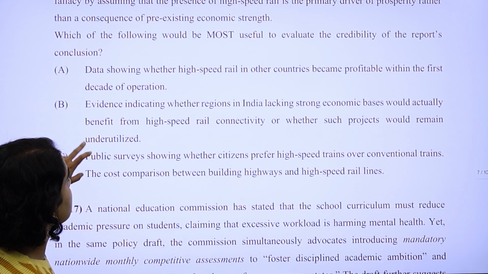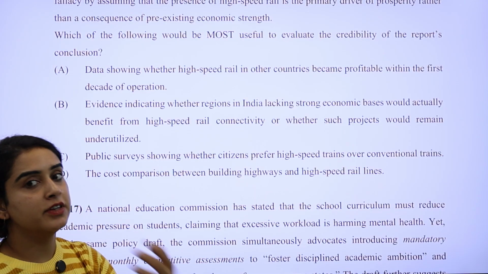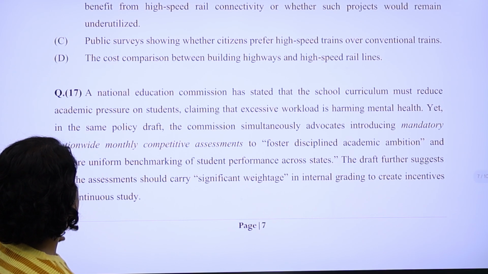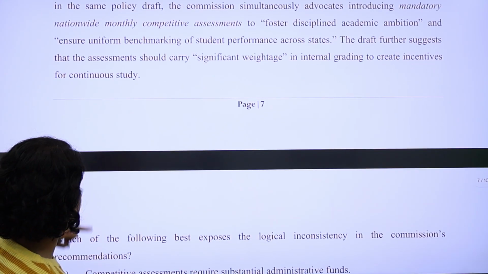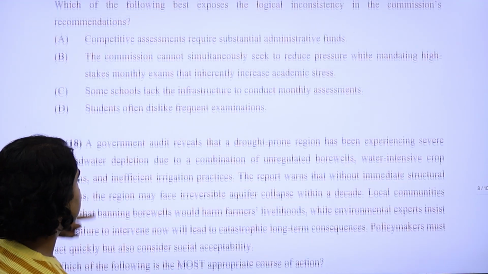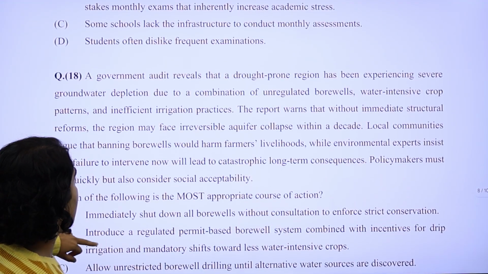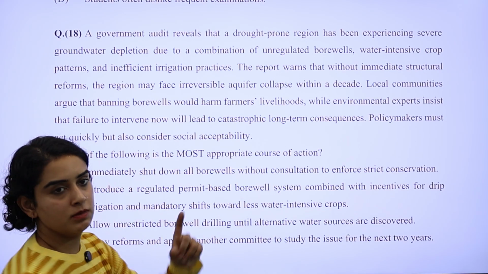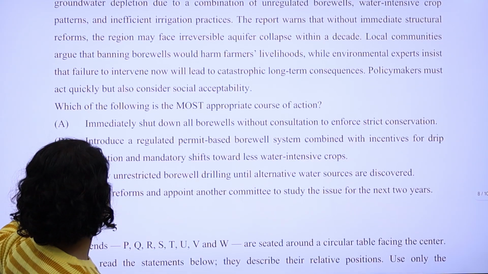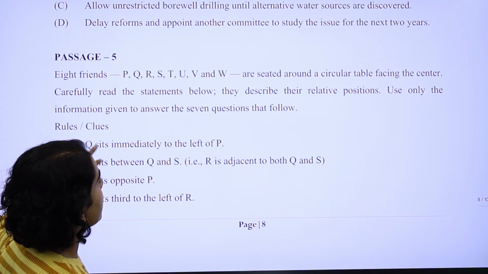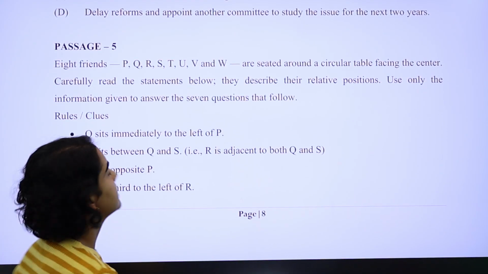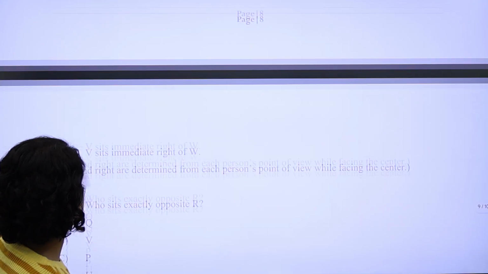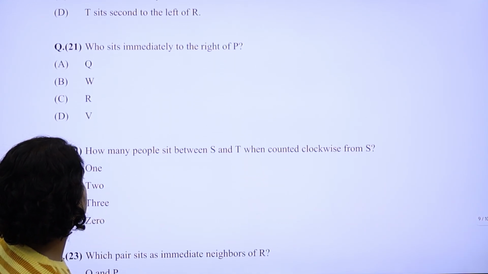So you have to critically analyze the paragraph, read it carefully, and draw an inference. Similarly, question number 17 and question number 18, right? Passages have been given, and only one question is there for one passage. Lastly, the fifth passage is a sitting arrangement problem, and 8 questions are from that